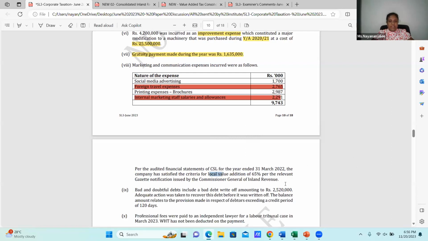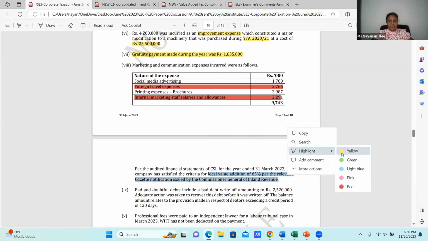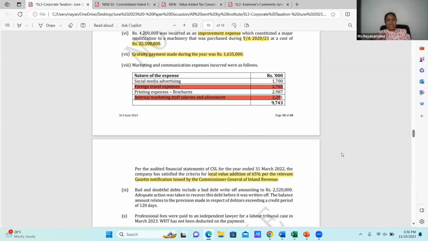How nicely it has been given to you. Then no need to compute, but for the previous exam, this calculation was also there, so you can take the marks from these things. Here, the 65% value addition is there. You cannot take that benefit for foreign traveling expenses and internal marketing expenses, but obviously for social media advertising and printing expenses on brochures you can take it. Now, all these four you have to mention in your answer, both the eligible and the non-eligible ones.